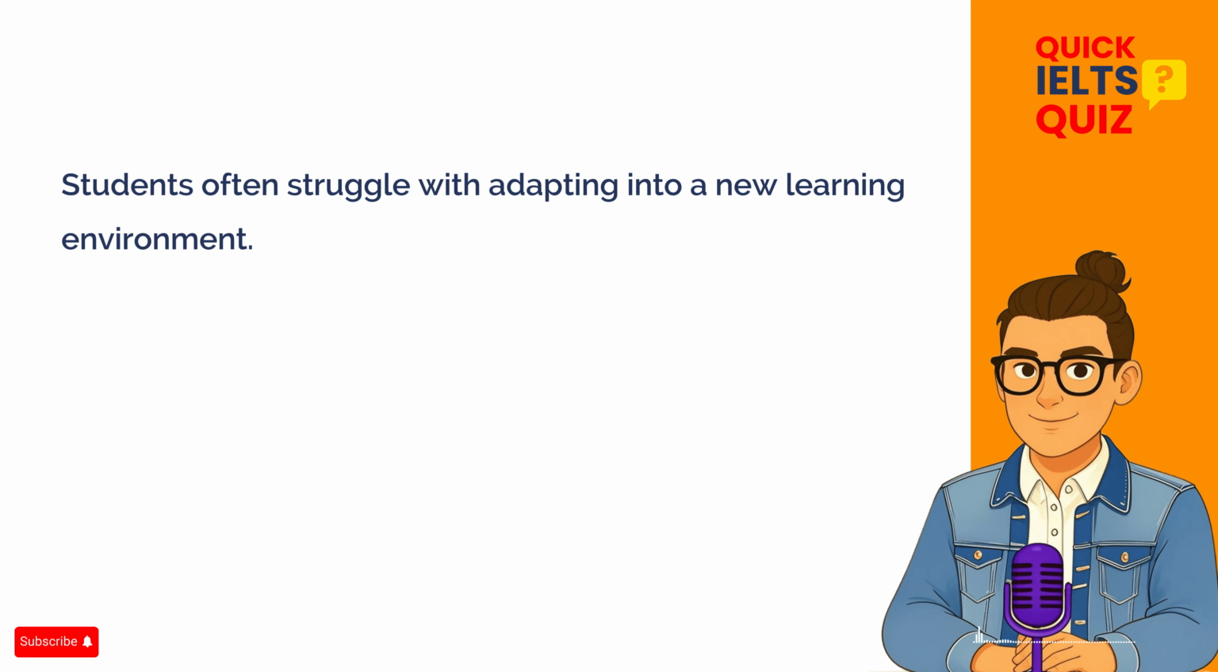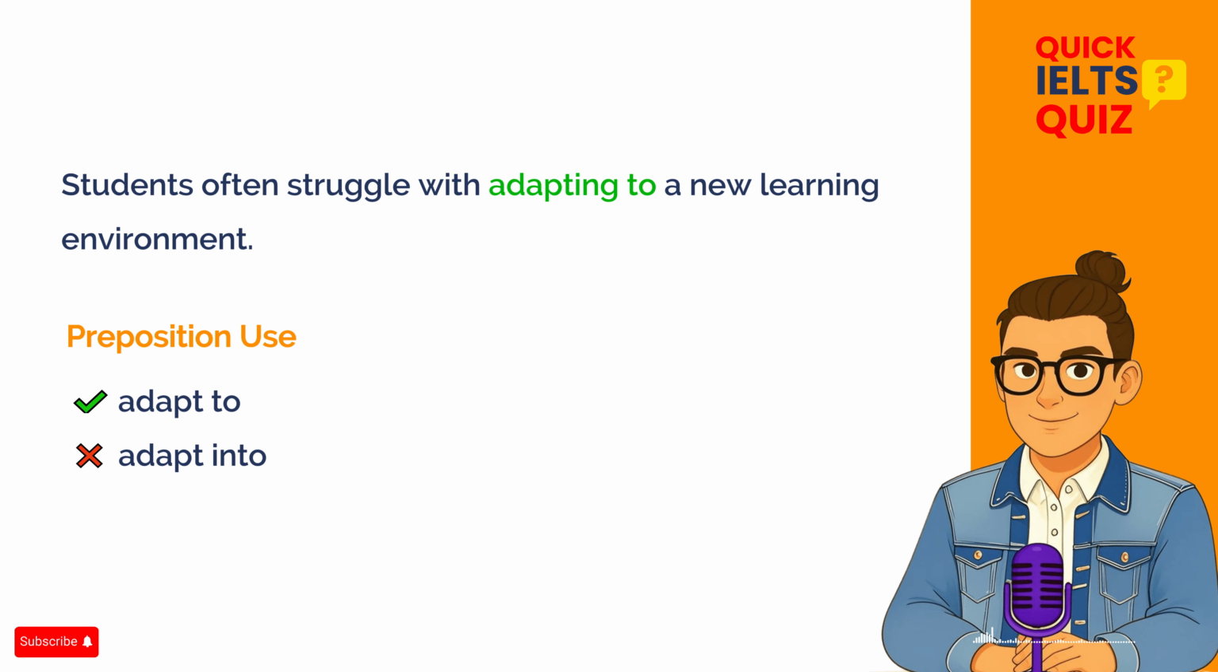In this sentence, there is one main error related to preposition use. The verb "adapt" is not followed by the preposition "into". Instead, "adapt" is usually followed by "to" when we talk about adjusting to a new situation. So the phrase "adapting into" is incorrect. It should be "adapting to". The corrected sentence should be, "Students often struggle with adapting to a new learning environment."